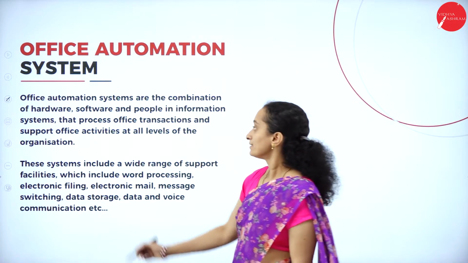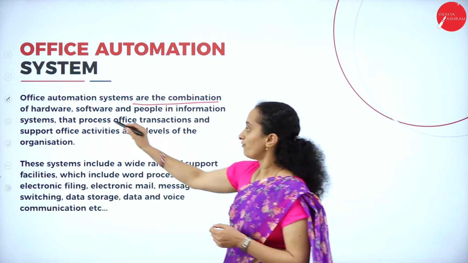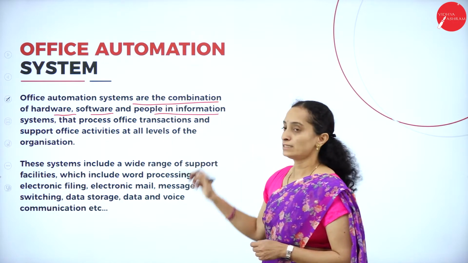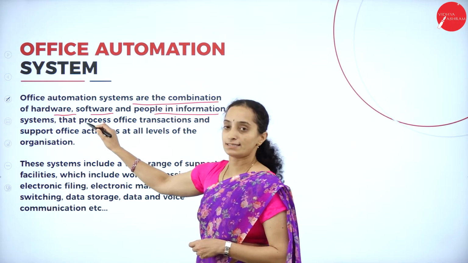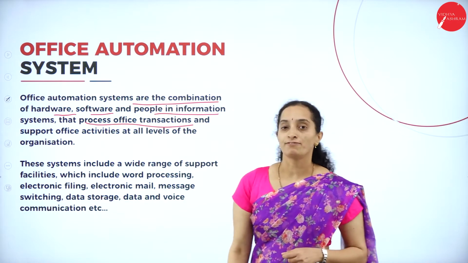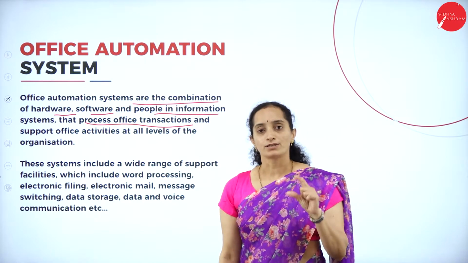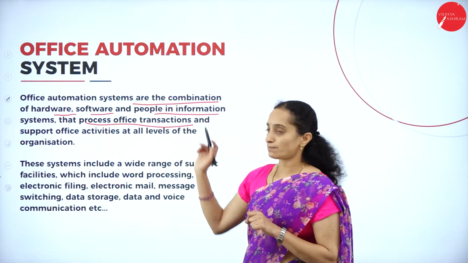Apart from that, the office automation system is a combination of hardware, software and people or humans in an information system that process office transactions. It needs hardware and software, but to store the data and process it, you need a human, isn't it?